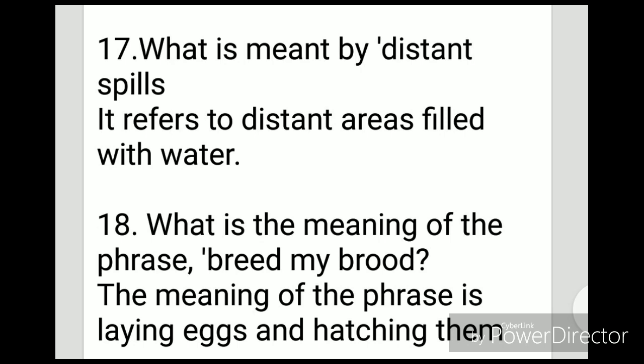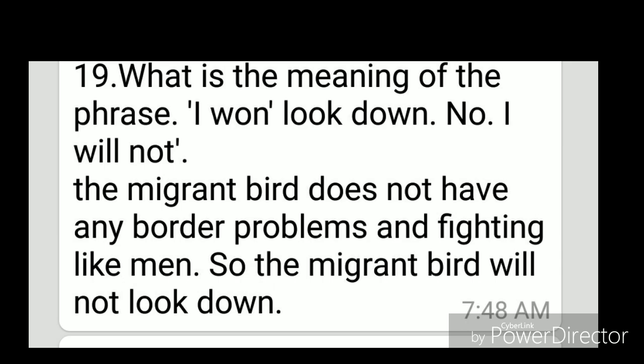The meaning of the phrase is laying eggs and hatching them. What is the meaning of the phrase I won't look down? No, I will not. The migrant bird does not have any border problem and fighting like men, so the migrant bird will not look down.